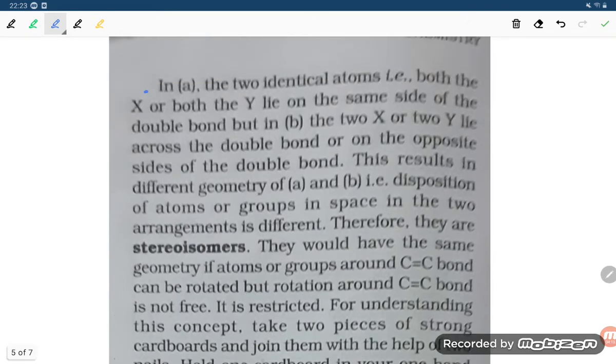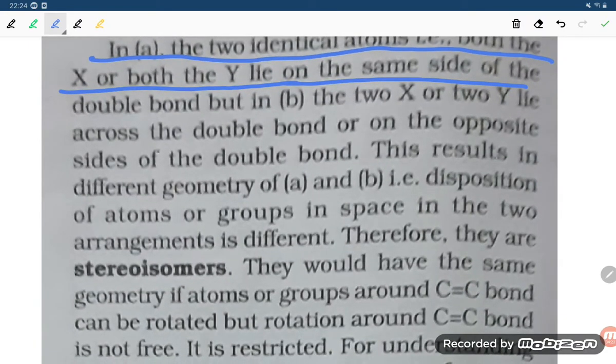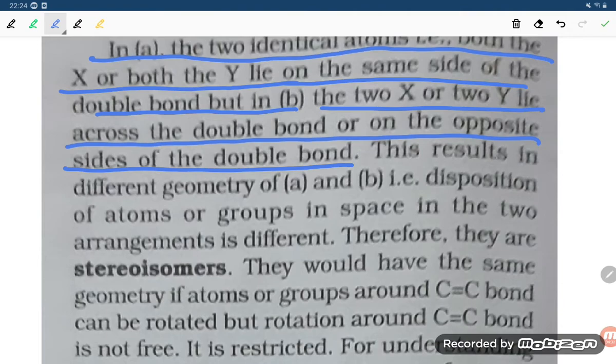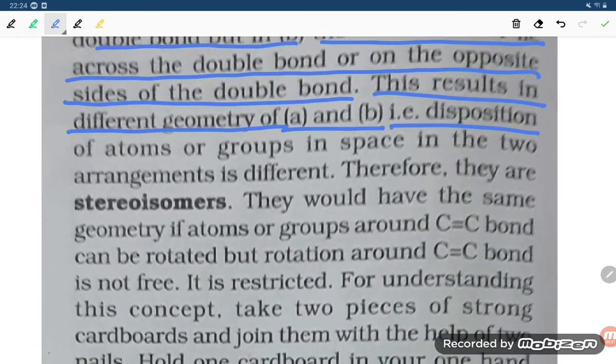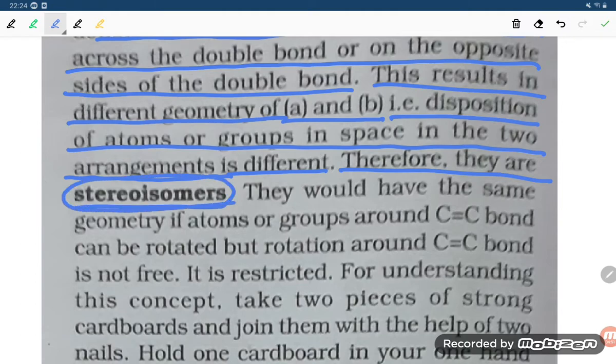So if you see in A, two identical atoms, that is both the X and both the Y, lie on the same side of the double bond. But in B, the two X and two Y lie across the double bond, on the opposite side of the double bond. This results in different geometry in A and B, that is, the disposition of the atoms or groups in space in the two arrangements is different. Therefore they are stereoisomers.